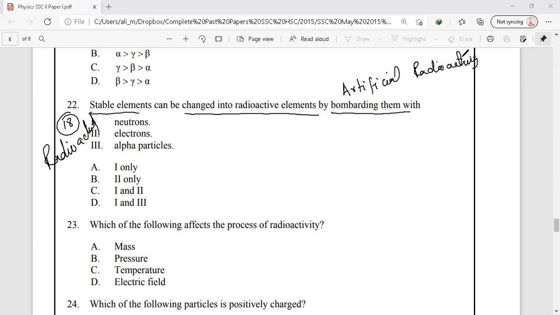In this process, we can make radioisotopes by bombarding a stable atom with a charged particle, which transforms it into an isotope that becomes unstable and emits radioactive radiation. In these three options, neutrons are not charged particles, they are neutral.